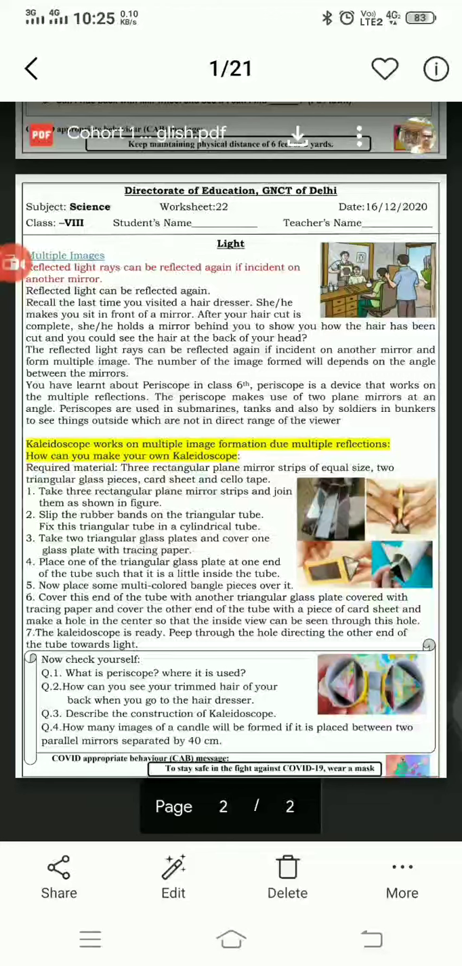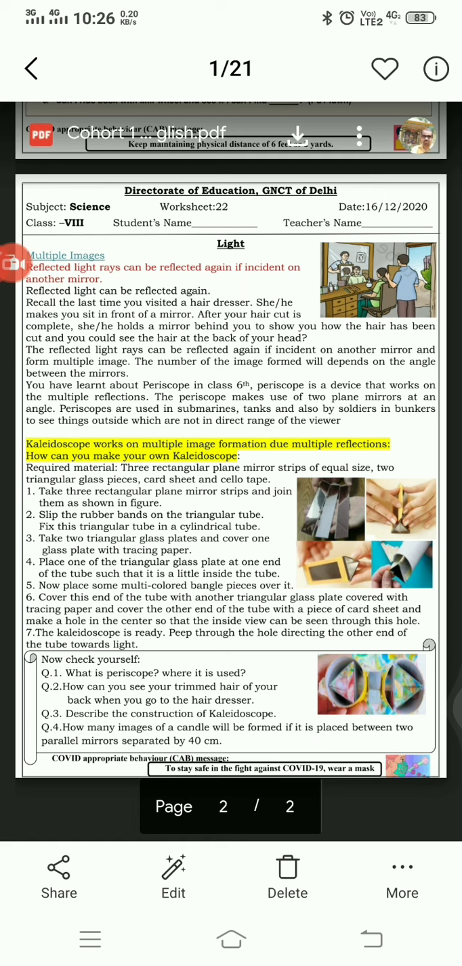Today we will discuss some topics of chapter light in this worksheet. So we'll discuss here a phenomenon known as multiple images. We know that images are formed due to reflection of light. When light falls on any plane, any mirror, it strikes on that surface and reflects back at some angle.